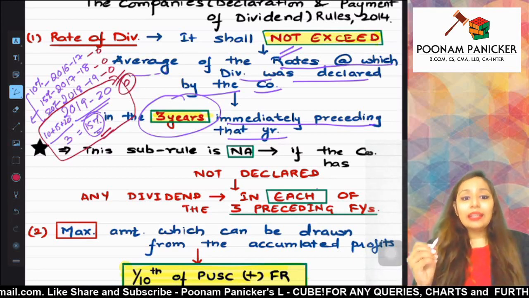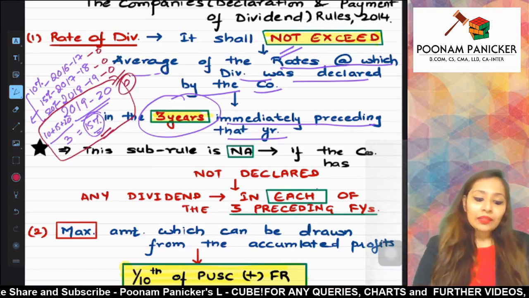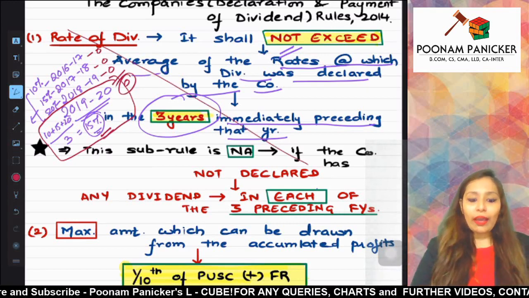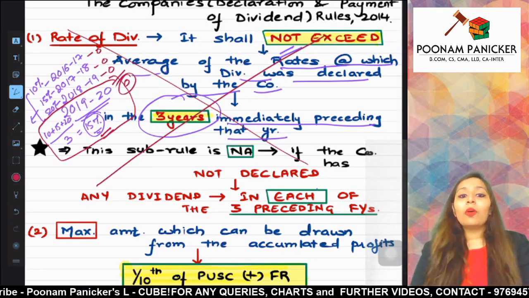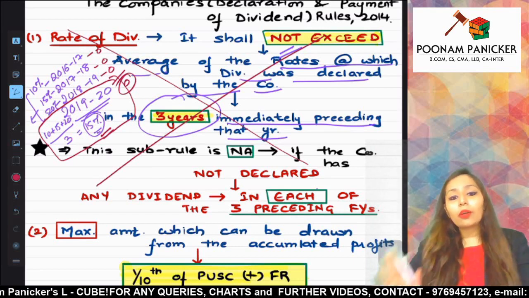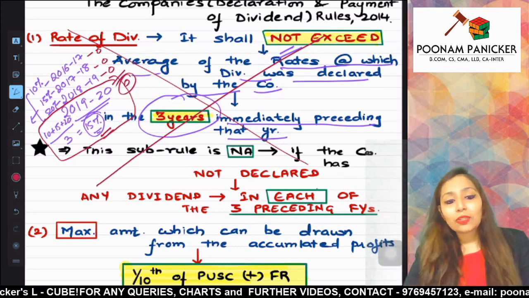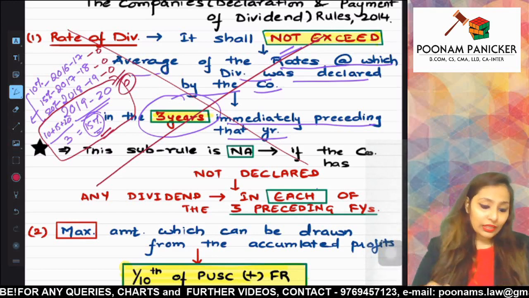So in the immediately preceding 3 years, if there is no dividend, you will not have to consider this particular sub rule. This sub rule is not going to be applicable if the company has not declared any dividend in each of the 3 preceding financial years.